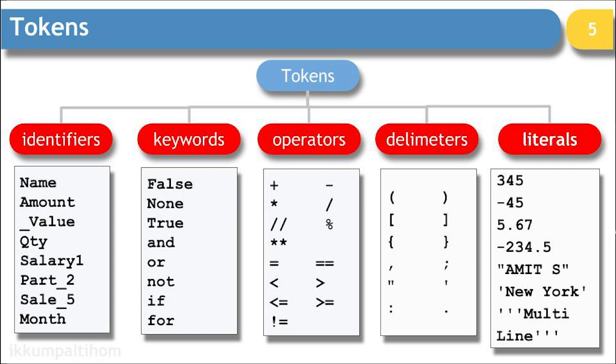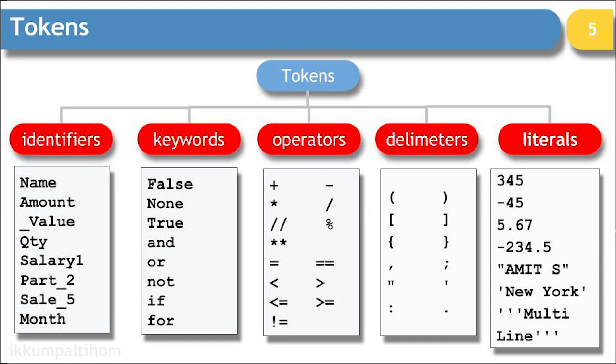You can club a character set inside single or double quotes. They will become strings. You can make use of colon while specifying a slicing operation. In a list, you can use dot operators also.